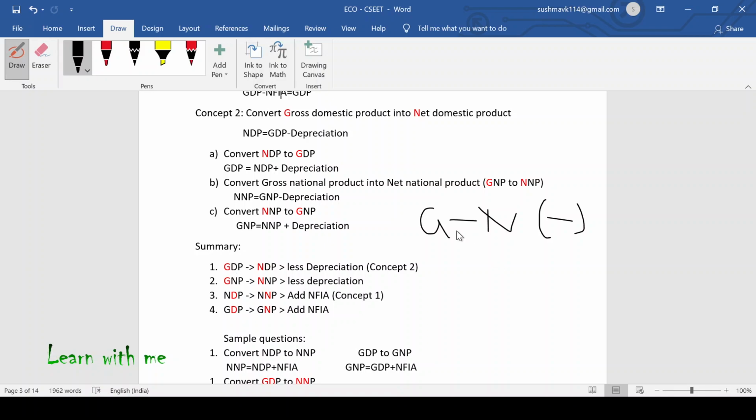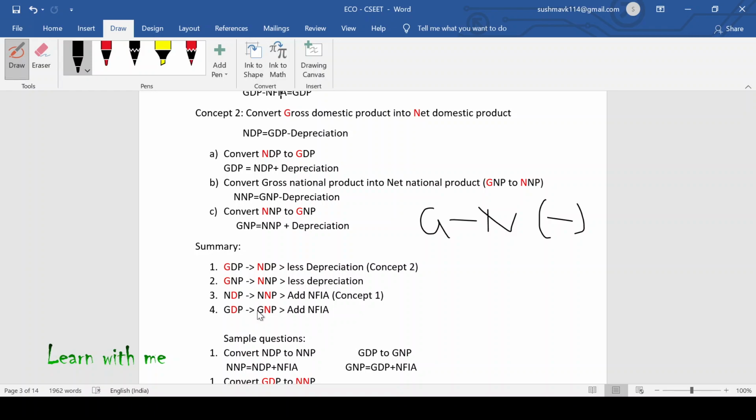So both are the same. Now, in the case of net domestic product to net national product, you have to add NFIA. And in the case of gross domestic product to gross national product, again you have to add NFIA. So here both are the same. One is gross to gross, the next is national to national. That's all.